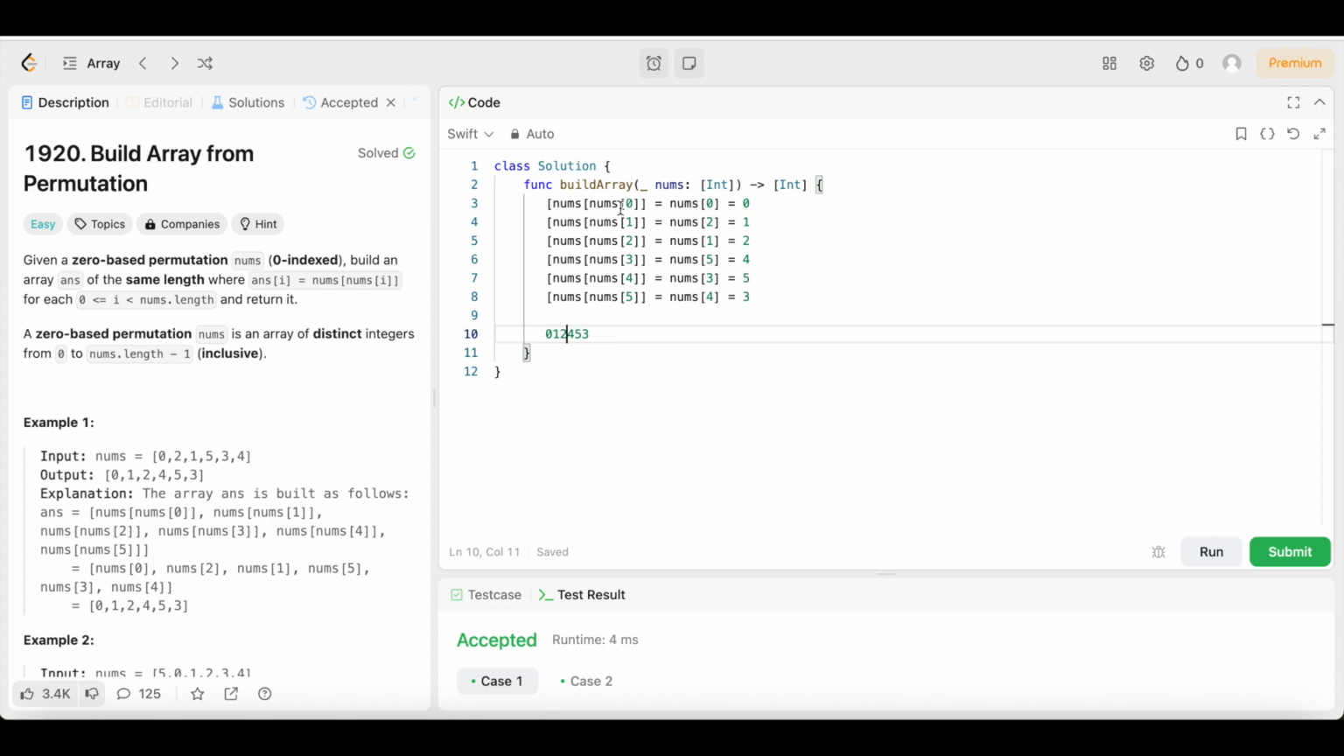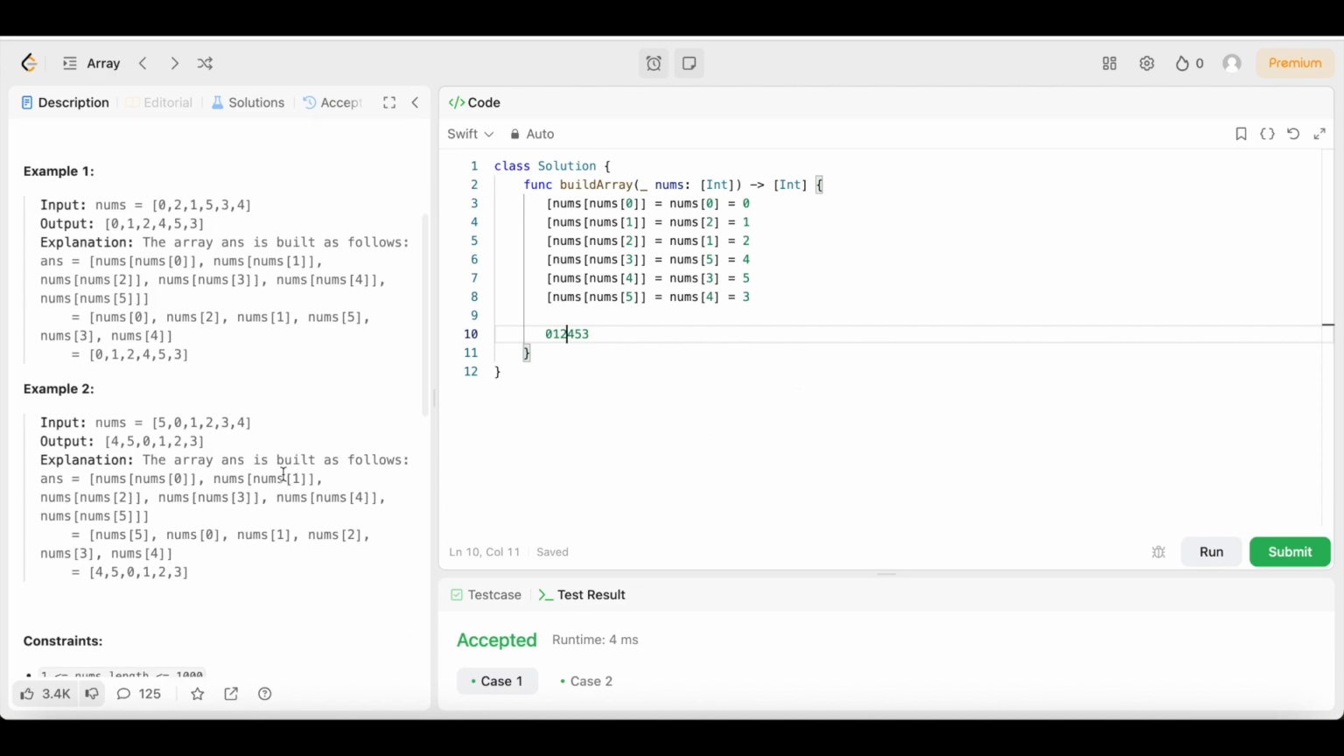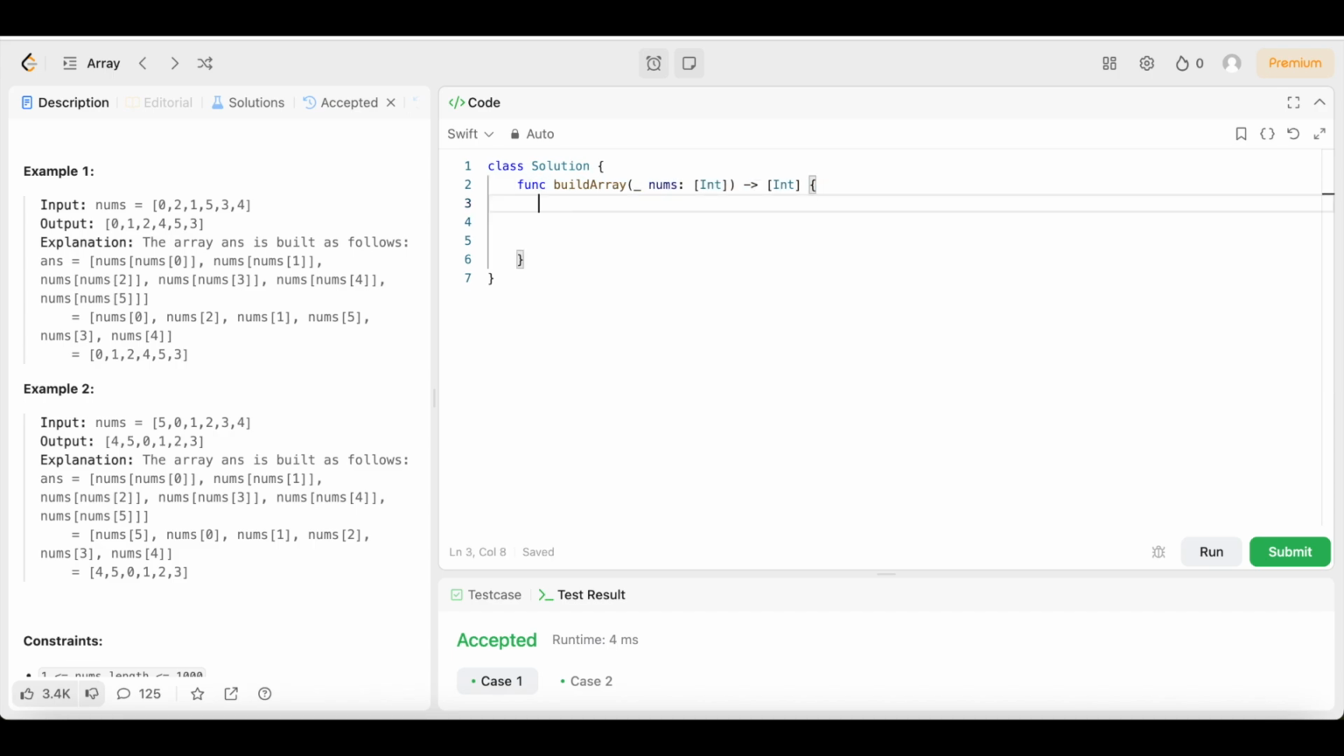So nums 0 is basically the same thing as nums 0, right? Nums 1, same thing as nums 2, because 2 is in the index of 1, and so on. And that's the logic behind it. Now, let's look at example 2. We're going to go through this a little faster because hopefully that first one makes sense. But let's go through example 2 just in case that first one did not make sense, right?